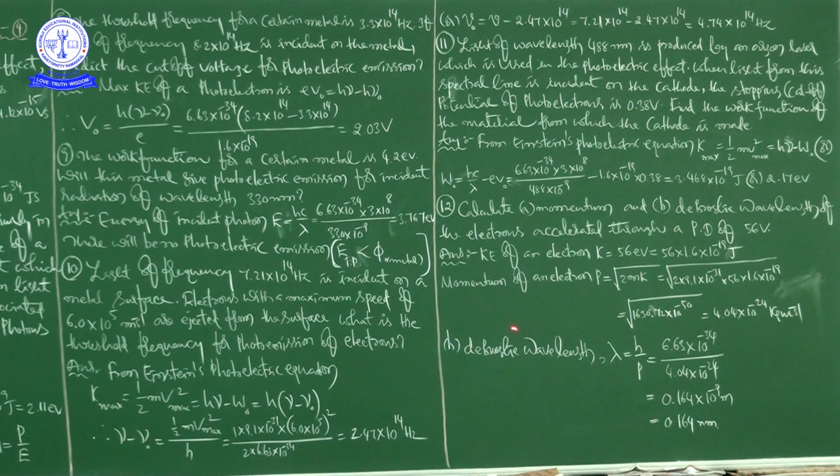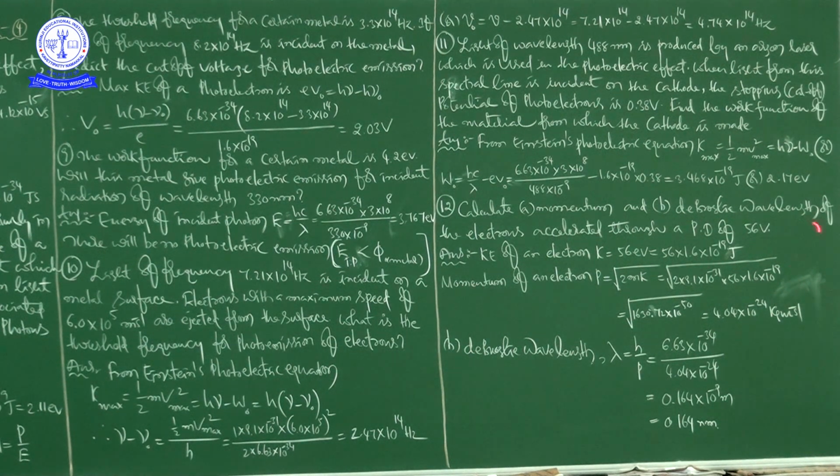A is momentum. The formula for the momentum of an electron: P is equal to square root of 2mK, where m is the mass and K is the kinetic energy. So square root of 2 into 9.1 into 10 to the power of minus 31 kilograms, into 56 into 1.6 into 10 to the power of minus 19 joules.